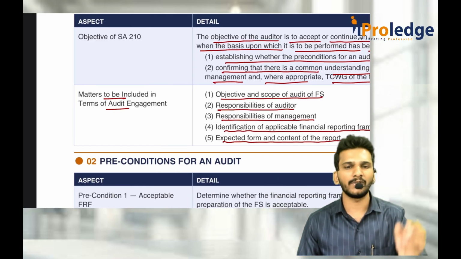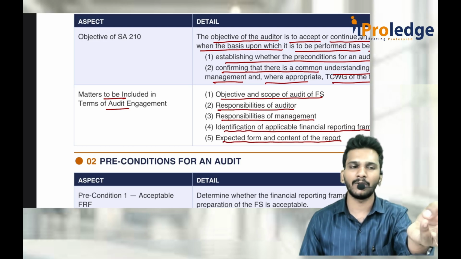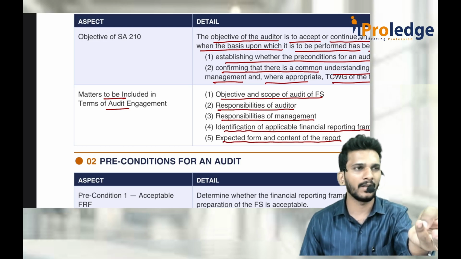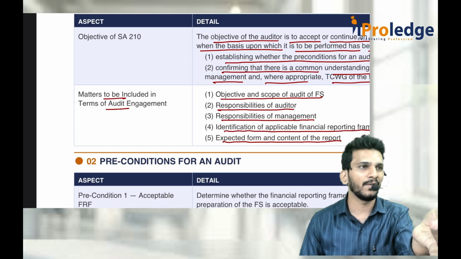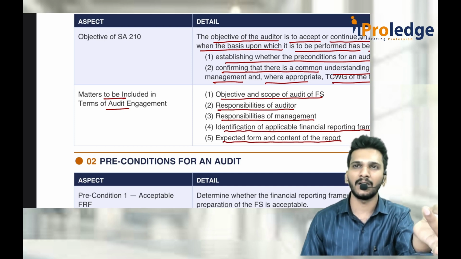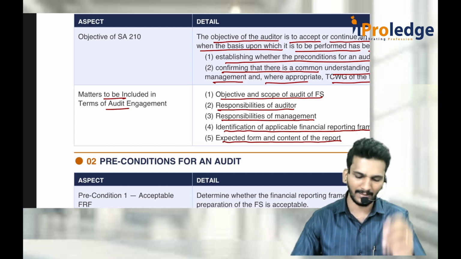What are those contents? Objectives, responsibility of auditor, responsibility of management, objective and scope, then identification of AFRF, and what is the form and content of audit report. These are the 5 elements that have to be there. This is important.